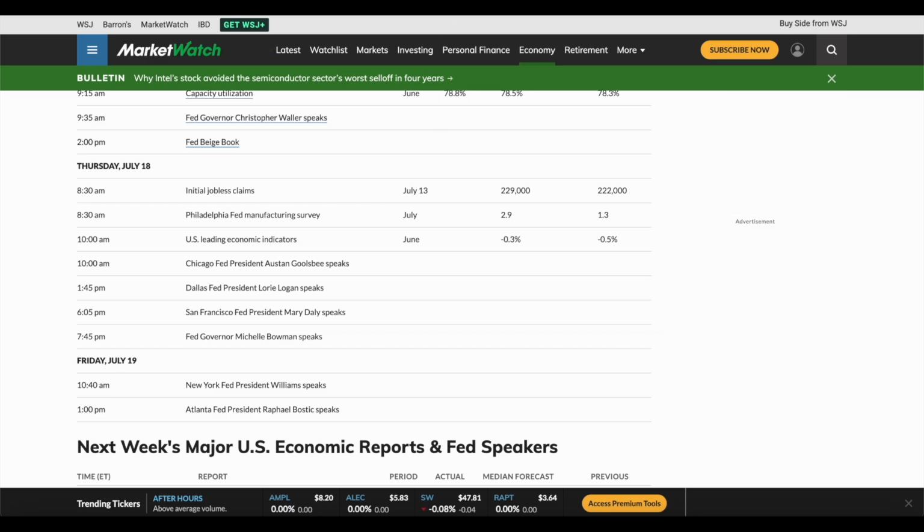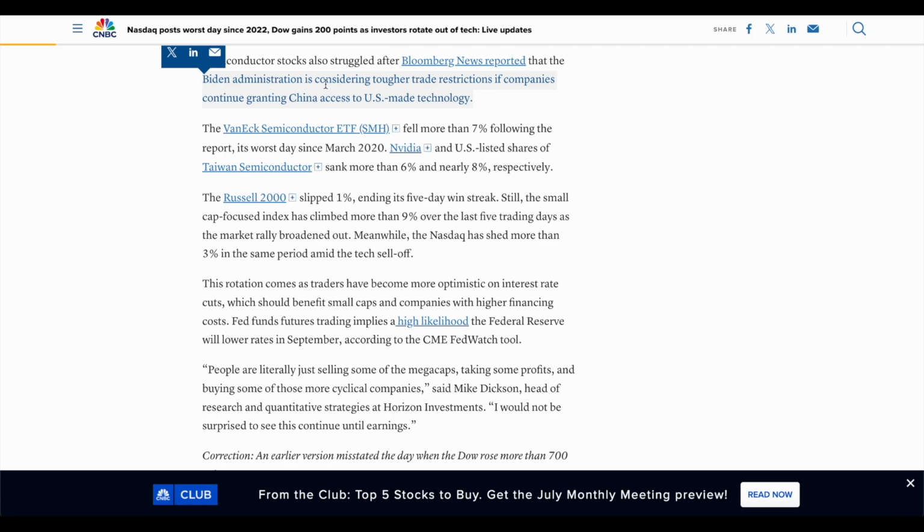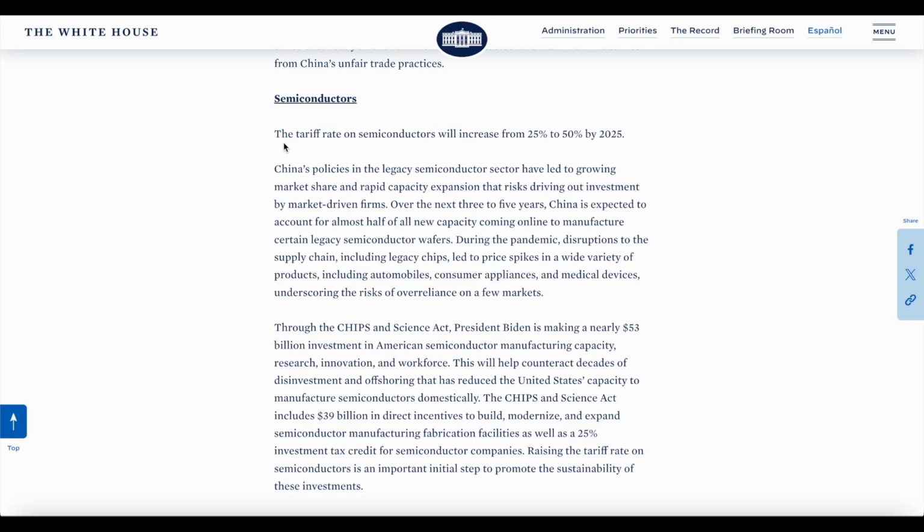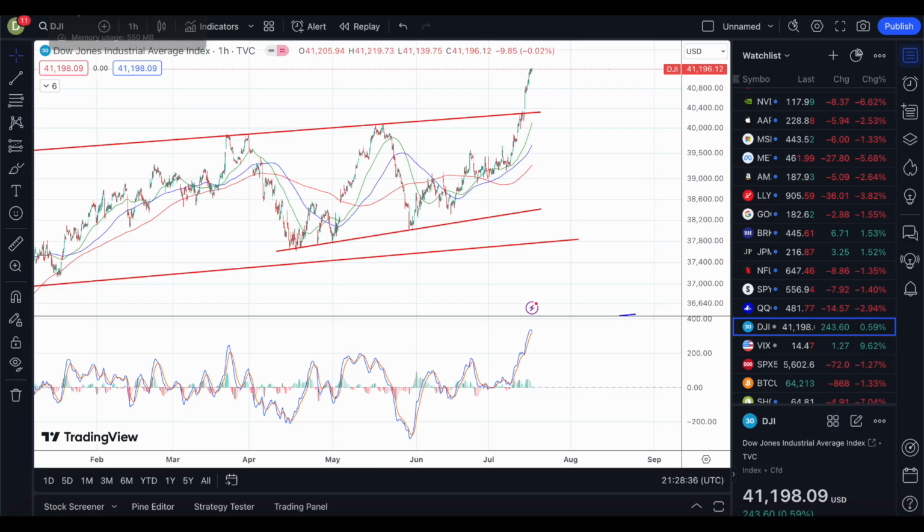The markets did go down just basically because the Biden administration is considering tougher trade restrictions if companies continue granting China access to US-made technology, and it looks like the tariff rate on semiconductors will increase from 25% to 50% by 2025, supposedly. So we'll see. But because of that, some stocks got hit pretty heavily in terms of the semiconductors and so on and so forth.